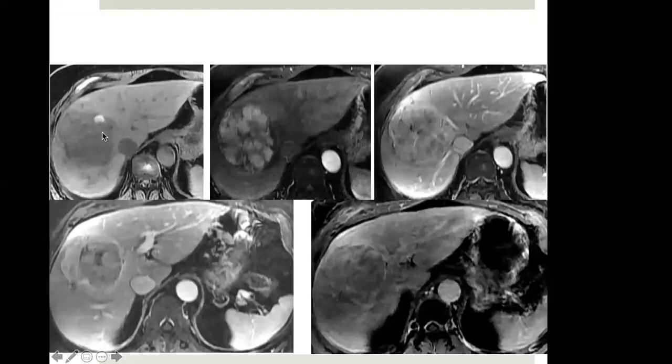Now, on the pre-contrast T1, one should again beware of this T1 hyperintensity, and should not confuse it with arterial phase enhancement. On the arterial phase, there is a lot of heterogeneous enhancement, non-rim-like. Subsequently, there is a washout. And then the capsule is very indistinct and thin and irregular in this particular case. So seeing this kind of morphology, we can say that this looks like a more aggressive kind of HCC. This is showing wrong signals on T1 and T2, markedly hyperintense signal on diffusion, and a lot of arterial phase enhancement.